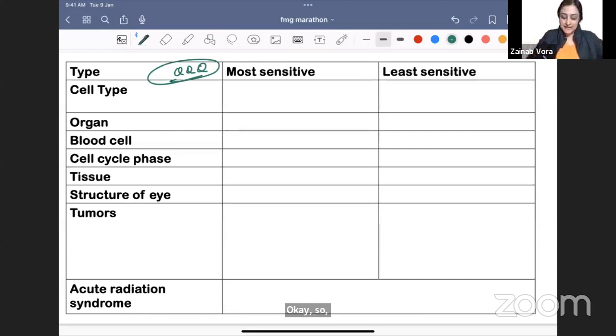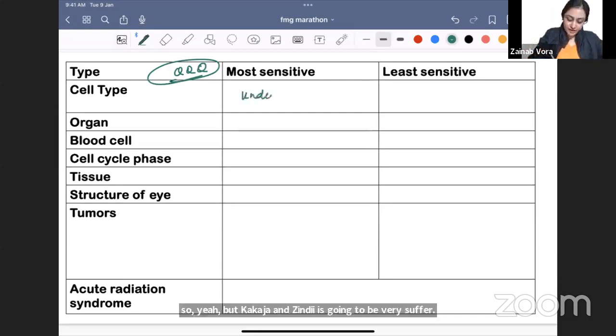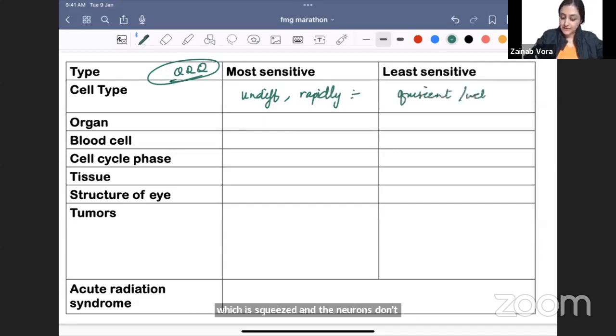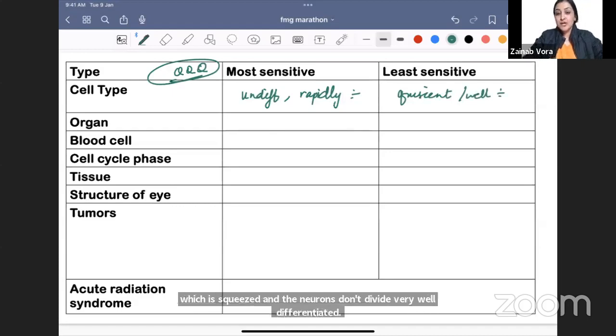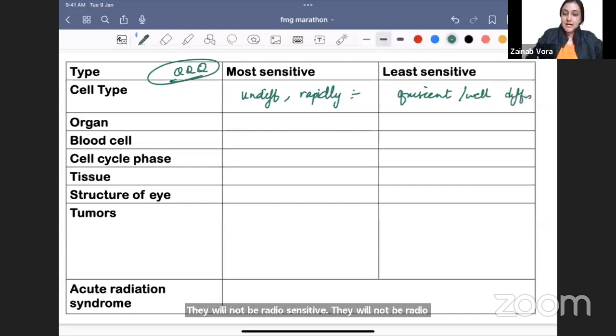Most sensitive cell type is undifferentiated. Undifferentiated cells are very radiosensitive. Something which divides a lot, rapidly dividing, is going to be very sensitive, whereas stuff like CNS, which is quiescent, neurons don't divide, very well differentiated, they will not be radiosensitive. All right, so that is the basic concept.